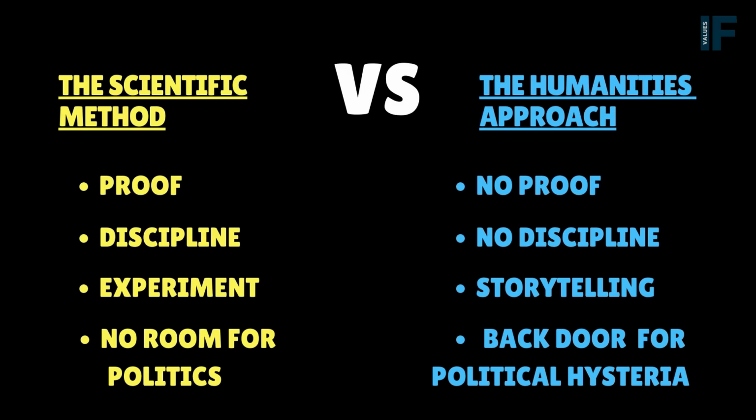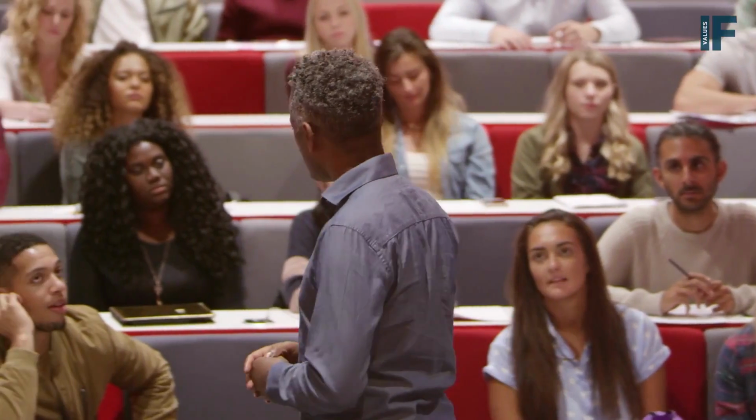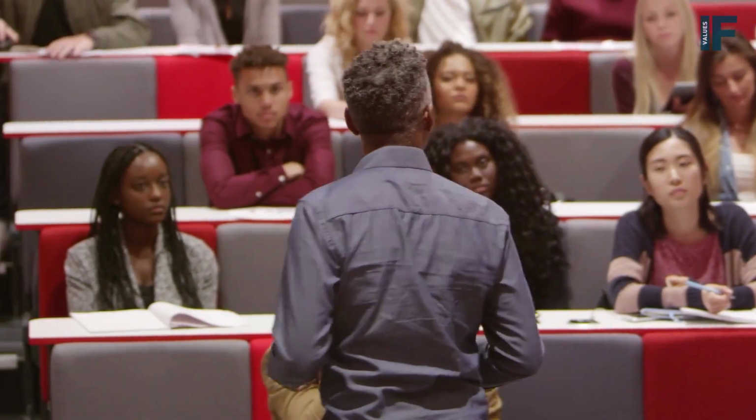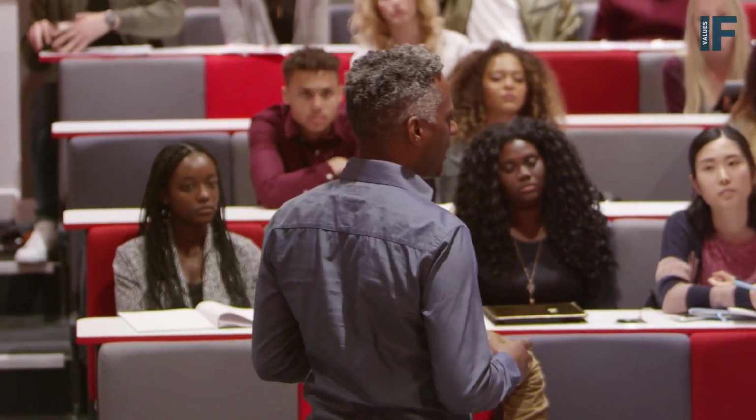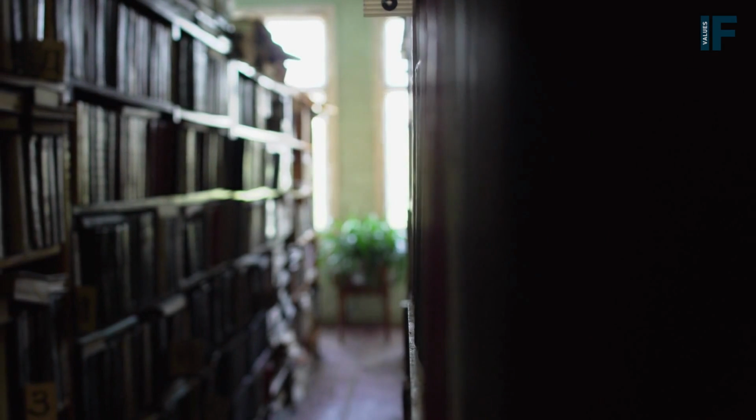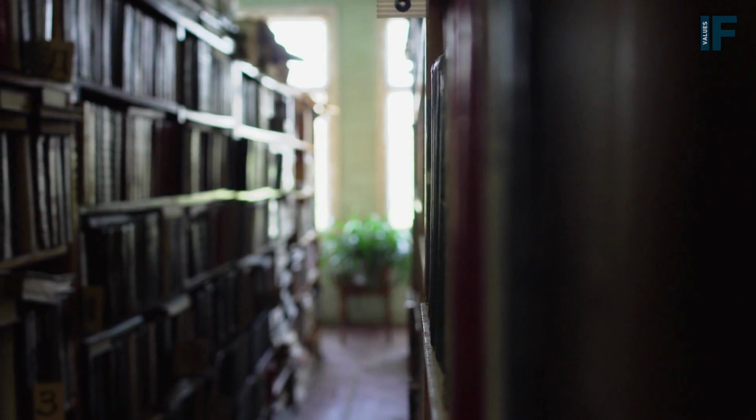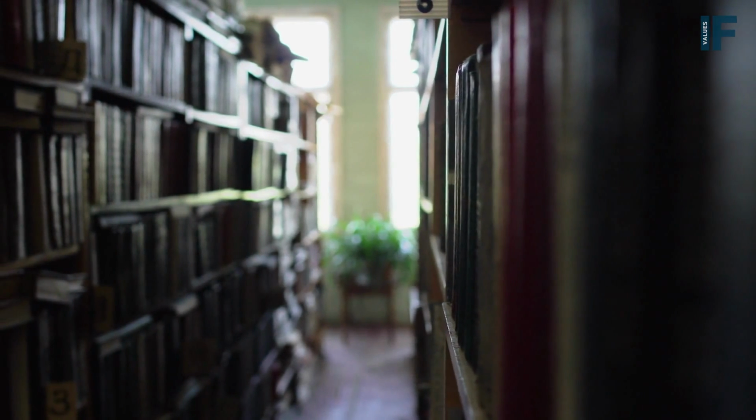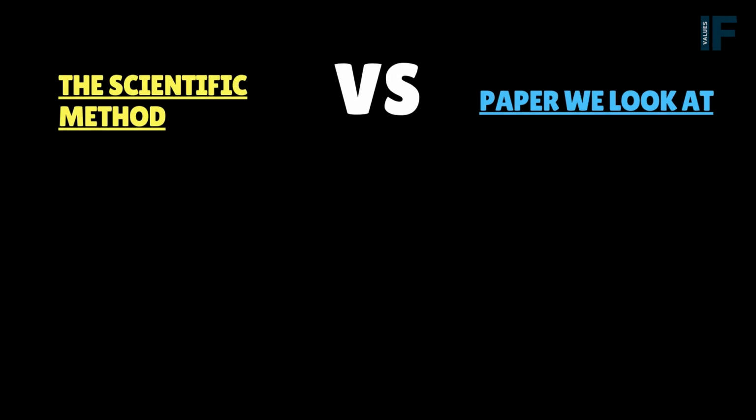Let's take a look at an example of political hysteria injected into an academic paper in the humanities that would not be publishable under the scientific method. In this paper, we will compare the more rigorous process used via the scientific method to test a hypothesis with the method used in the paper and try to identify liberal hysteria, which exploits the casual approach to academic research which is used in the humanities.